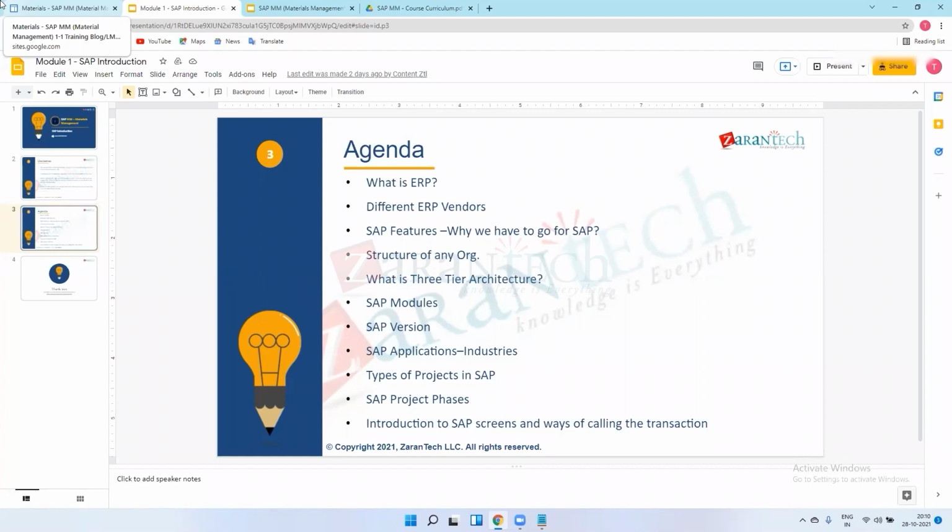After this development, you transport your request from development to test, means you transfer your changes from development to test. How we are going to transfer, I will show you in the system. So the unit test happens in development only. In the test system, SIT and UAT will happen. SIT we do as SAP functional consultants.